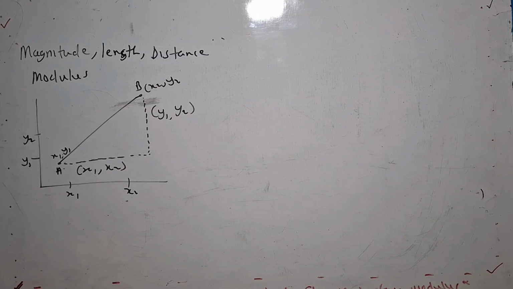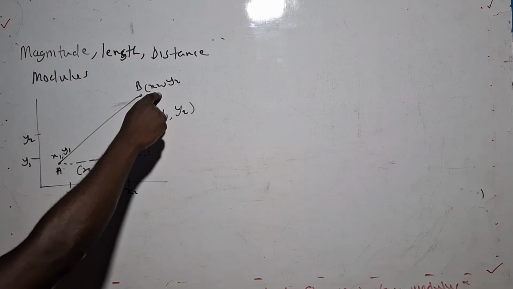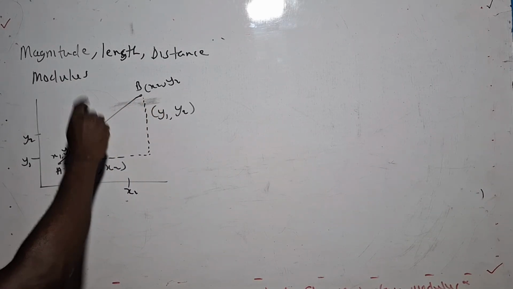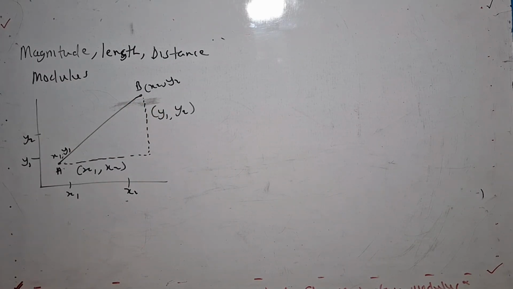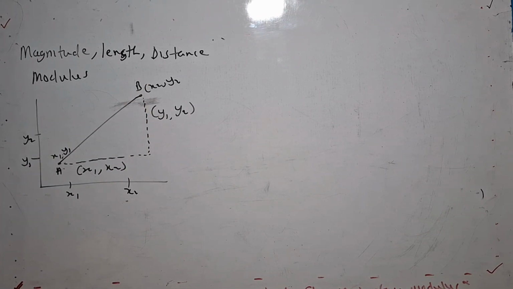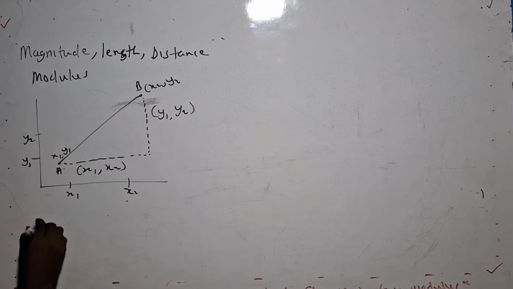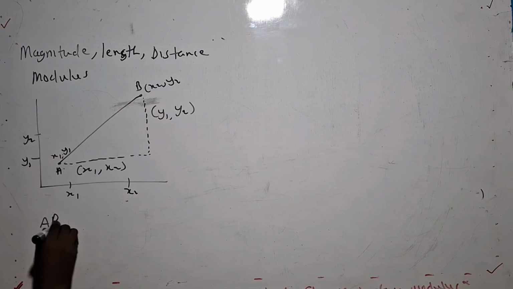Now, how do we apply the Pythagoras theorem? Pythagoras says that this side squared plus this side squared gives us this side squared, the longer side, which is the hypotenuse. So to find this, we get our line AB.